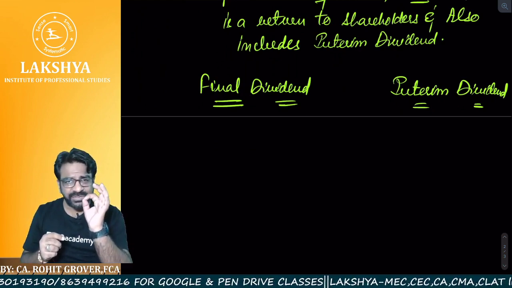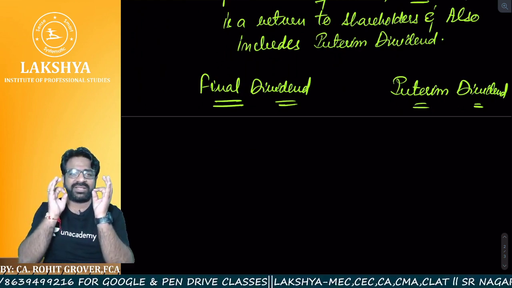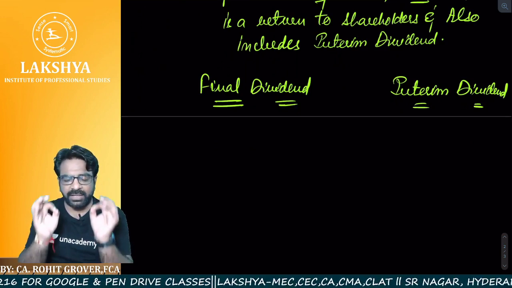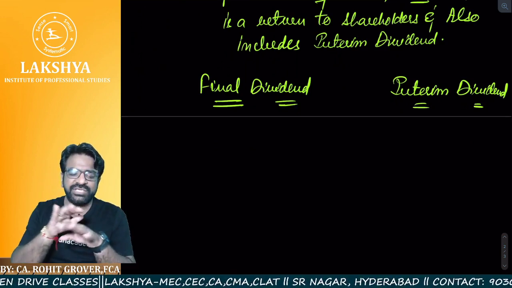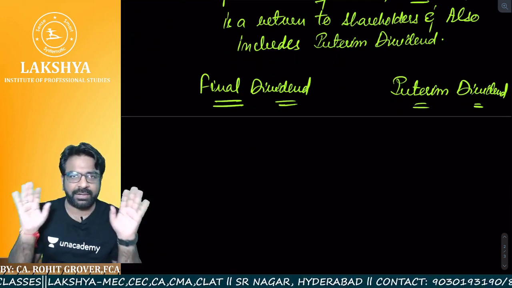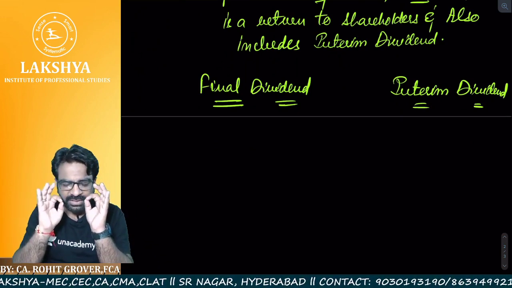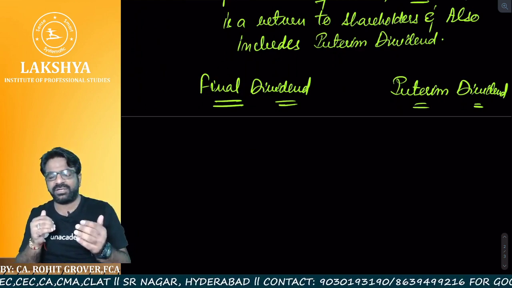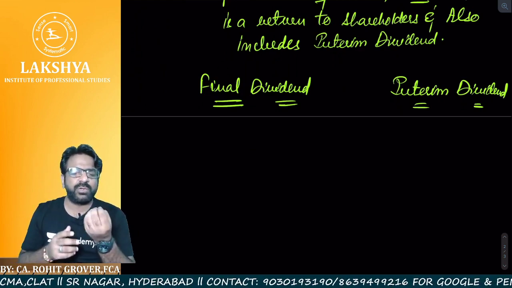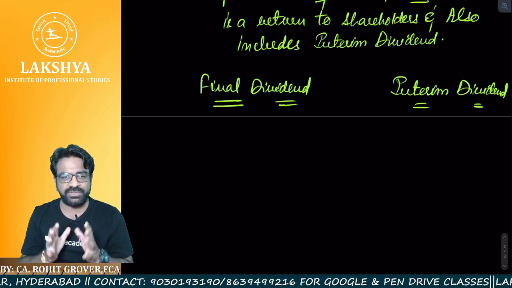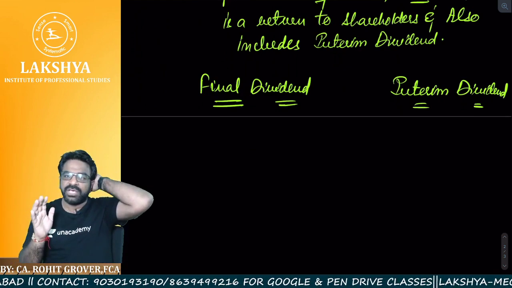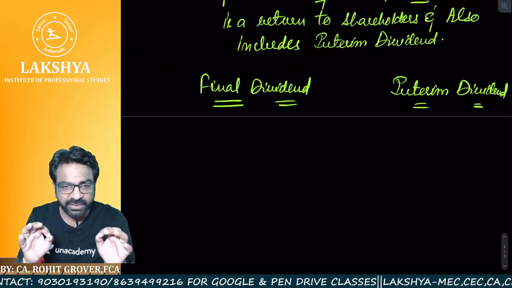And one biggest rule you have to understand: whatever the rate recommended by the board of directors, shareholders cannot increase that rate. Suppose the board of directors have said a 12% rate of dividend and shareholders say no, we want 15%. Is it possible? The answer is no. Shareholders cannot increase the rate of dividend proposed by the board.